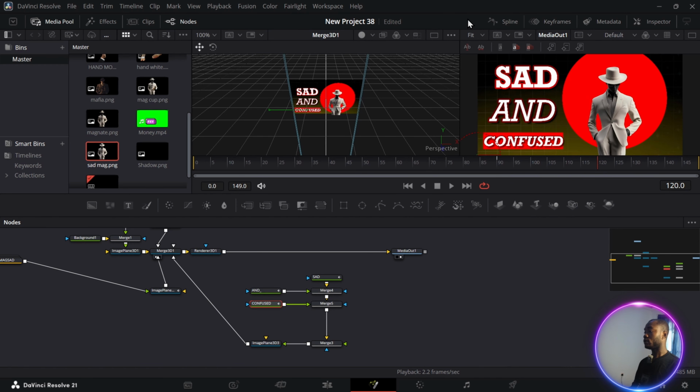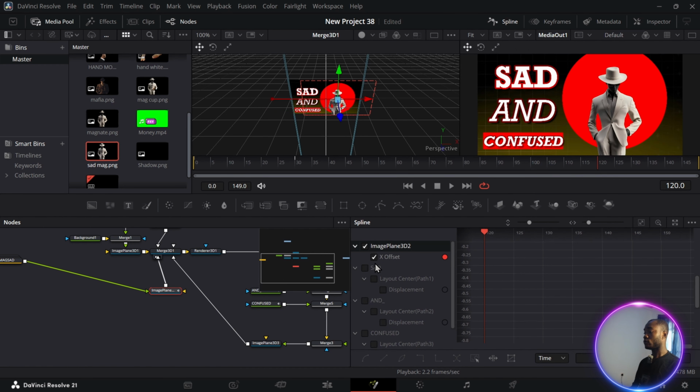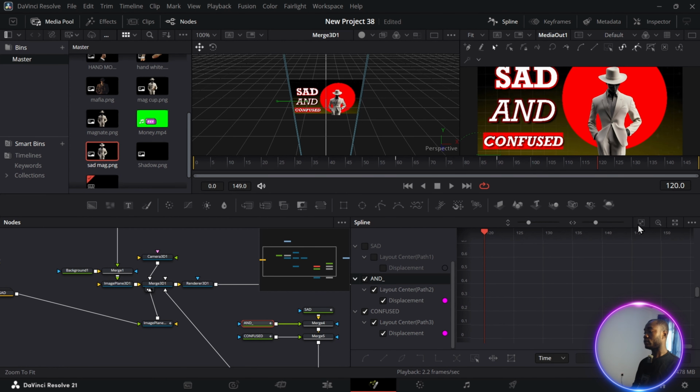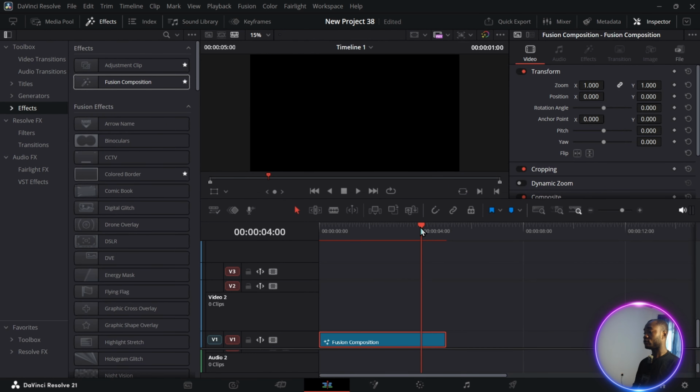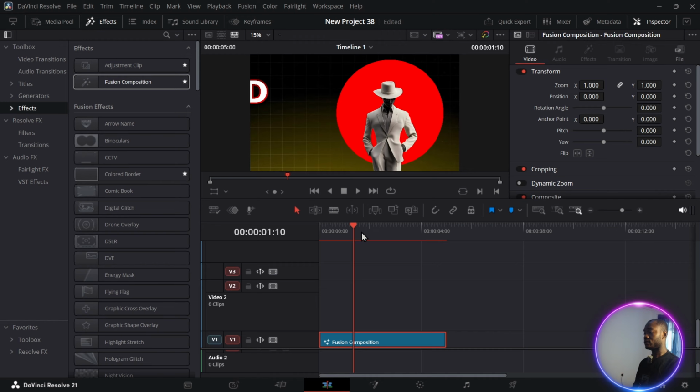So when we're done, you click on spline, select all, highlight all of them like this. Then use this arrow, zoom to fit. Then select Ctrl A, press C, then increase the ease in and out, which is okay. So I'm going to go to the edit page and just play it from the beginning so you can see what we have.